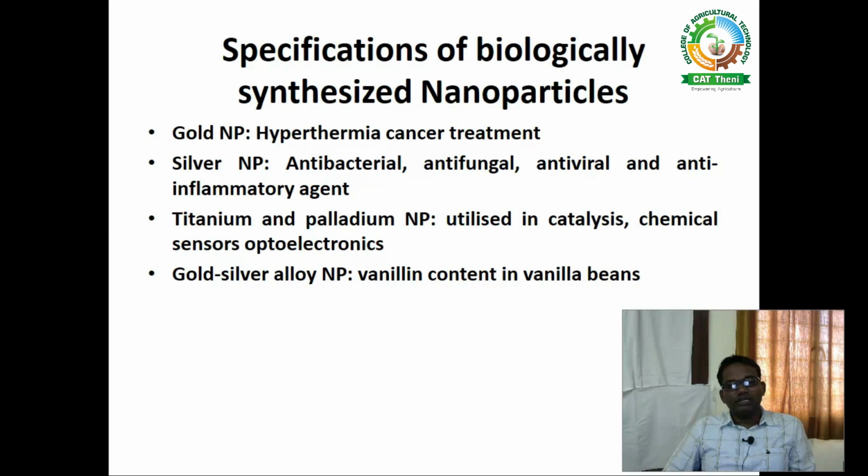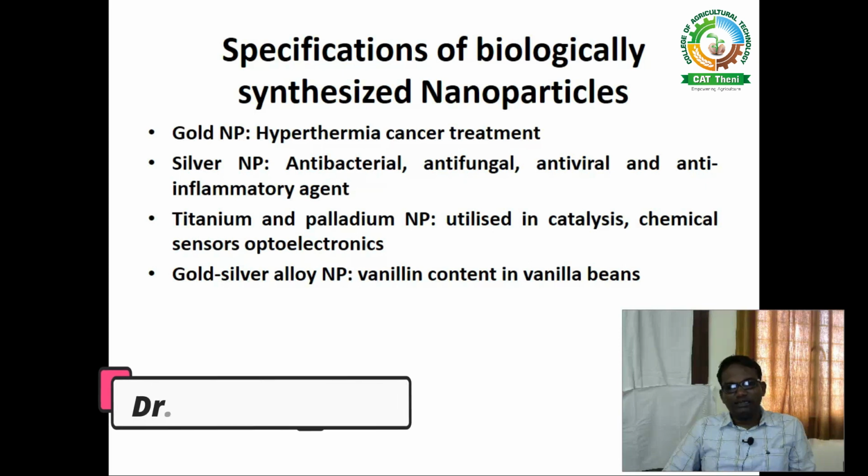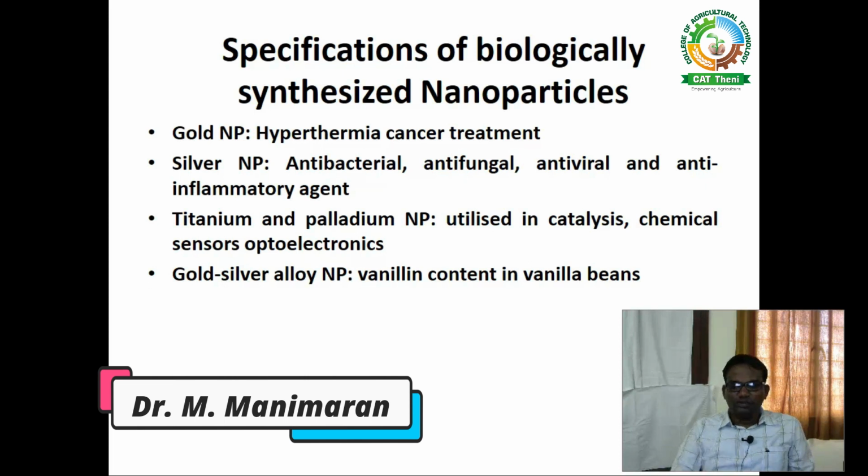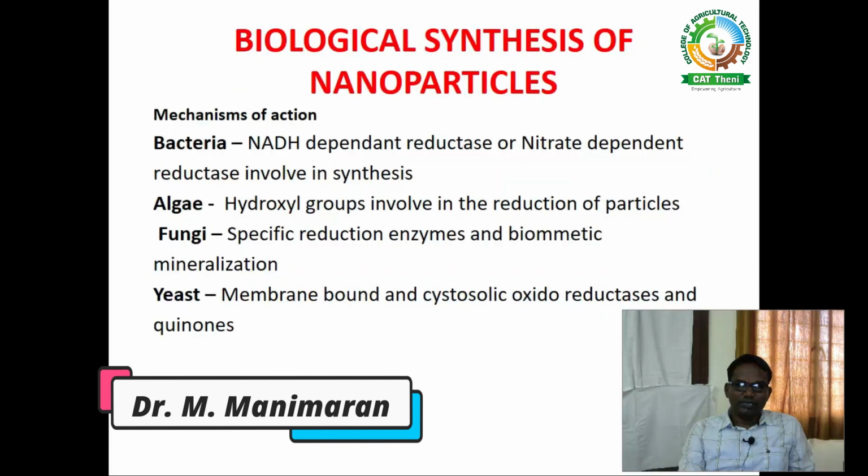Okay. And titanium and palladium nanoparticles are utilized in catalysis, chemical sensors, and optoelectronic systems. And gold silver alloy nanoparticles are used to measure the vanillin content in vanilla beans, to find out the vanillin level in vanilla beans. This is about the biological synthesis of nanoparticles.